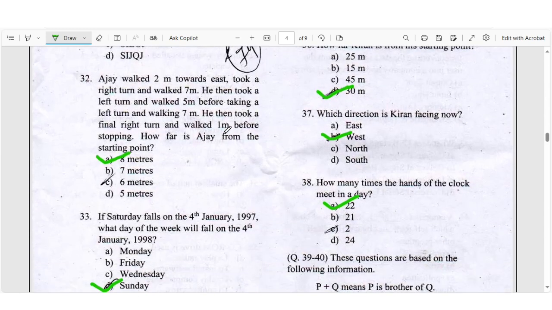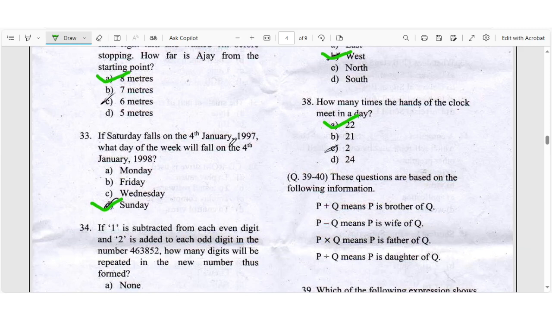Question number 32. Ajay walked 2 meters towards east, took a right turn and walked 7 meters, he then took a left turn and walked 5 meters before taking a left turn and walking 7 meters, he then took a final right turn and walked 1 meter before stopping. How far is Ajay from the starting point? The right answer is 8 meters.